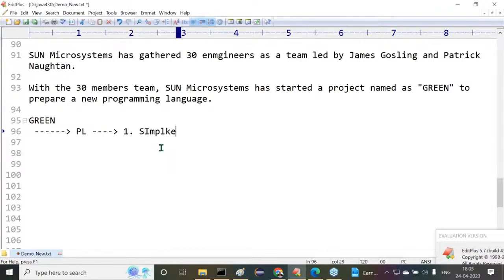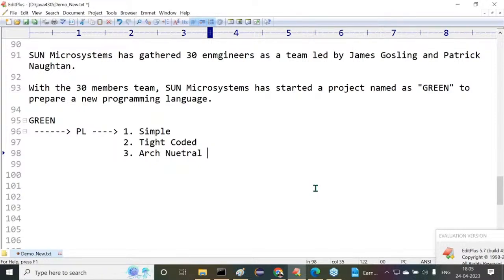The first one is a simple programming language. The second one is a tight coded programming language. And the third one is an architectural neutral programming language. These three features they want to see in their new programming language.